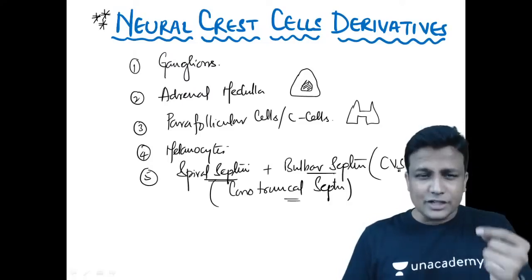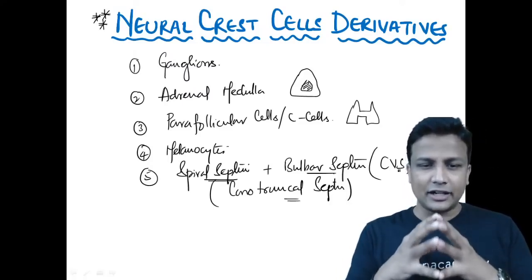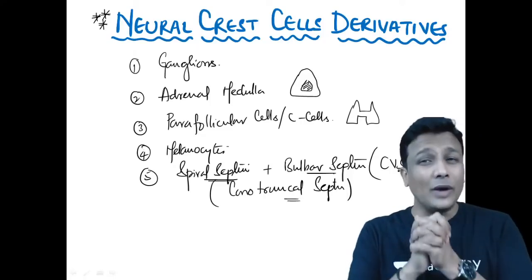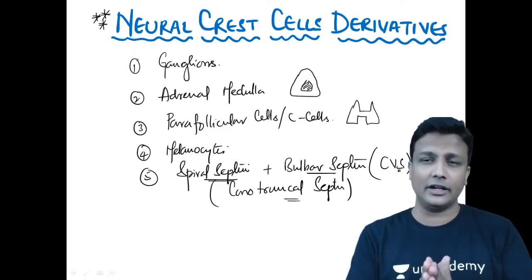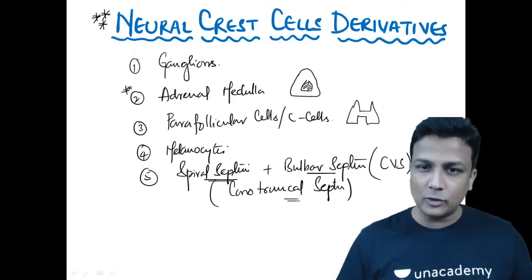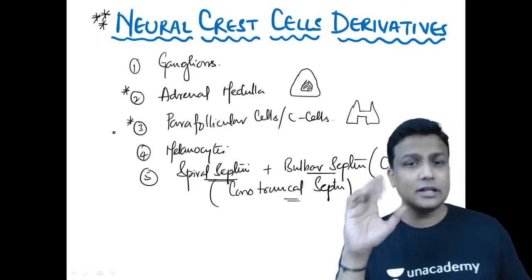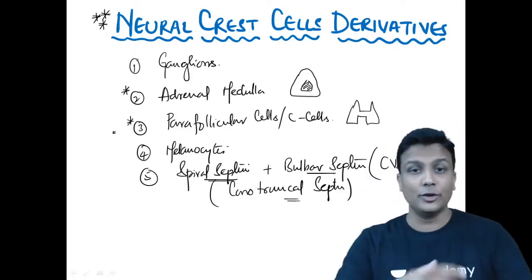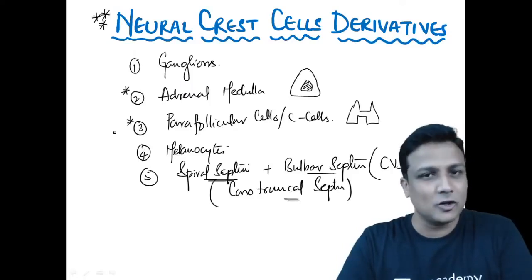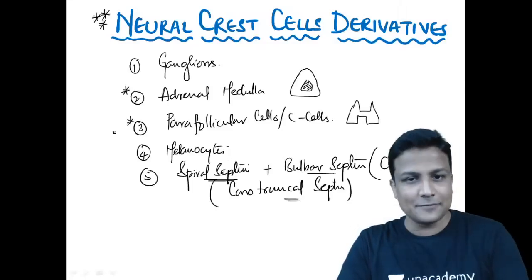Understanding? At least for your MCA exam, in another 2-3 days, you have to remember these derivatives of the neural crest cells, guys. And out of these, please keep an eye on the adrenal medulla and the parafollicular cells. I'm expecting this question in the next 31st August exam, guys. So that is about the neural crest cell derivatives.